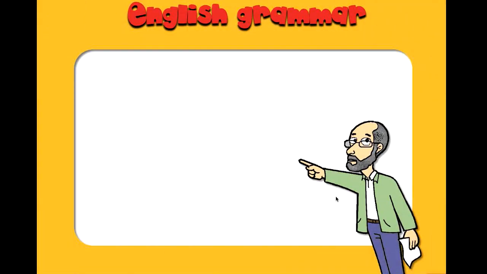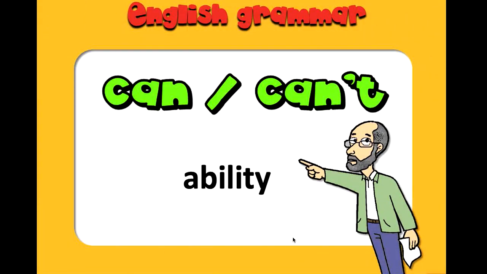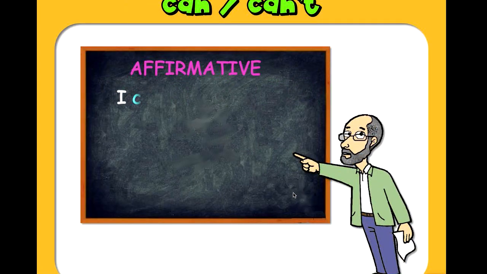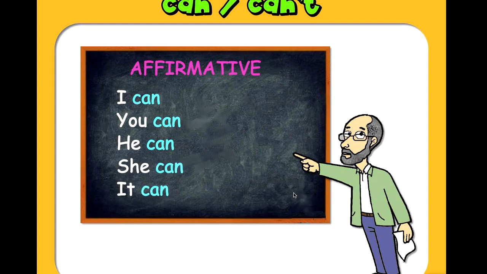Okay guys, let's check can or can't for ability. Affirmative: I can, you can, he can, she can, it can, we can, you can, they can.